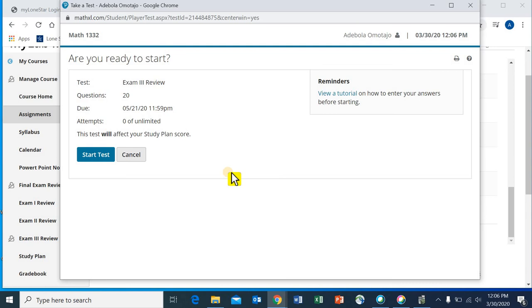And after the second attempt, hopefully you do much better. And if you still want to take the third attempt to do even better, you can always review each attempt. At the end of your third attempt, that's it. There's no, oh, please, professor, can I have a fourth attempt? No, there's no fourth attempt. And I think I'm being generous enough to give you 3 attempts. So please make sure that you don't take all these attempts in a row without studying. Study in between your attempts to make sure you're getting better grades.